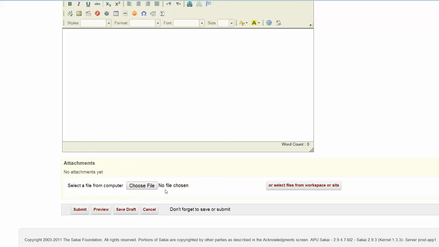Attach the file by clicking Choose File, submitting it from your computer or laptop. You're welcome to write a message here in this text box. You can say hello or I'm finished, or if you have a question, but I'm just asking you to please utilize the attachment function. Click on Submit at the bottom when you're done. If you're submitting a second file, it may say Resubmit.